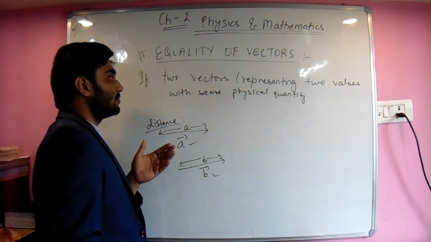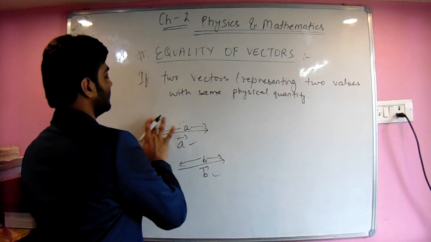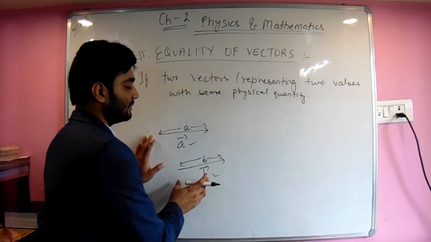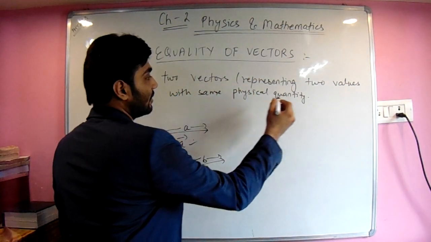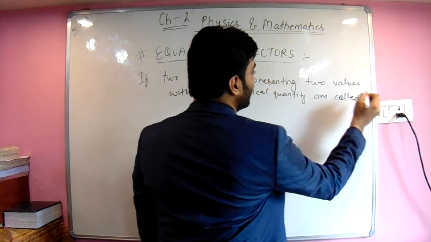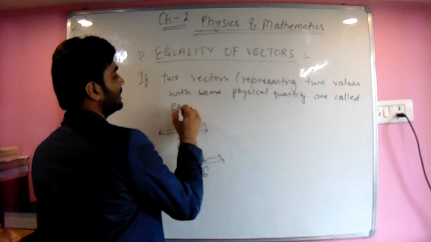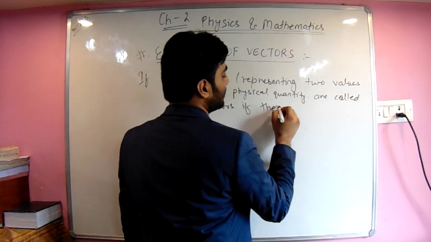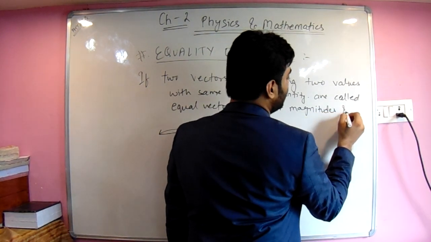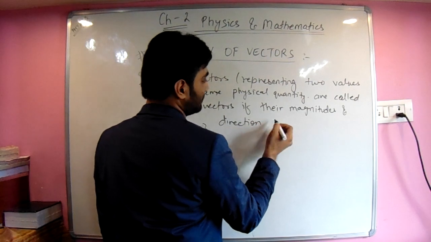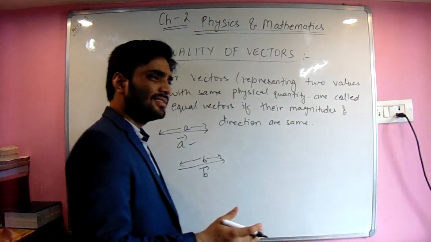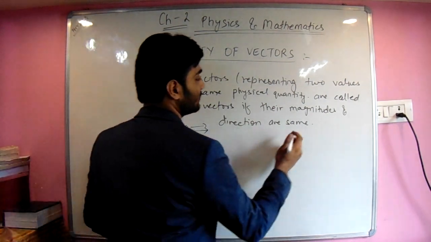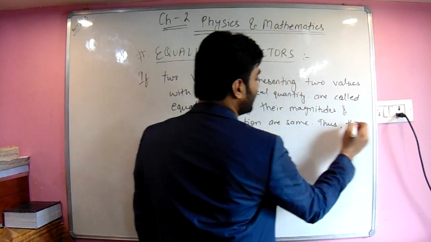So if two vectors represent two values, not only length but anything, with the same physical quantity, then the two vectors are called equal vectors if their magnitudes and directions, both, are the same. If vector A and vector B have the same magnitude and direction, then both vectors are the same.